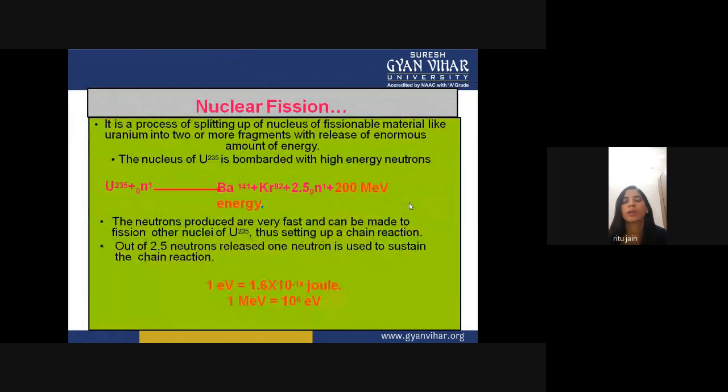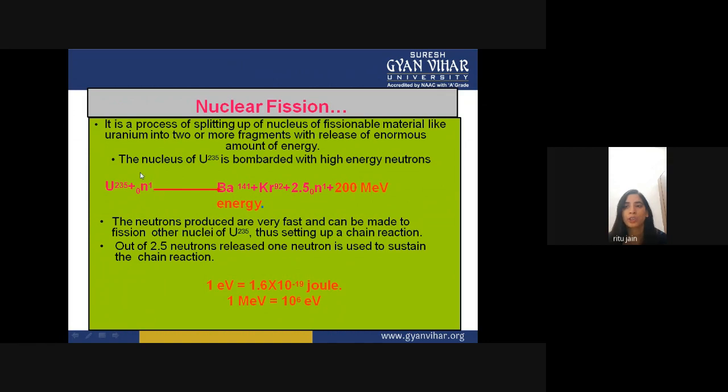So here we can discuss nuclear fission in detail. It is a process of splitting up the nucleus of a fissionable material like uranium into two or more fragments with the release of an enormous amount of energy. So the nucleus of uranium 235 is bombarded with high energy neutrons.